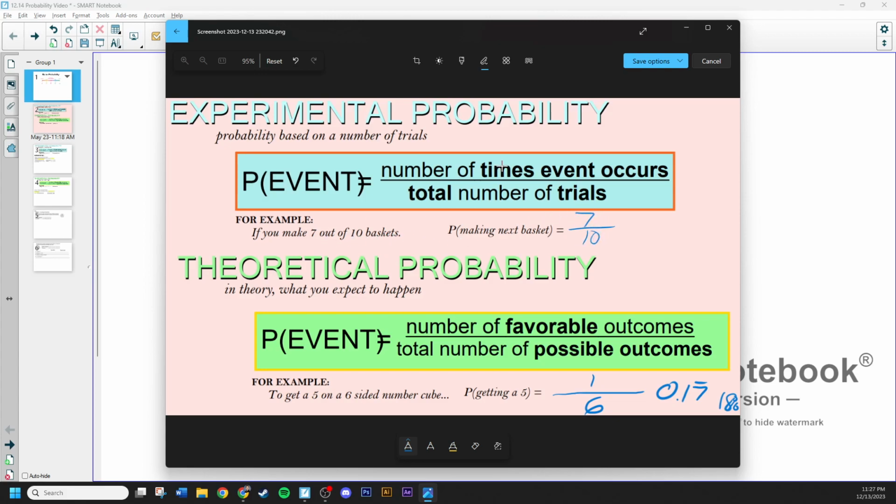So 7 is the favorable to what we're talking about here, making the next basket. And so yeah, that's 7/10. It could be 70% or 0.7. So I'll write that as well. 0.7 or 70%. There's different formats for how we write it. But leaving it as a fraction is totally fine when we write our answers.